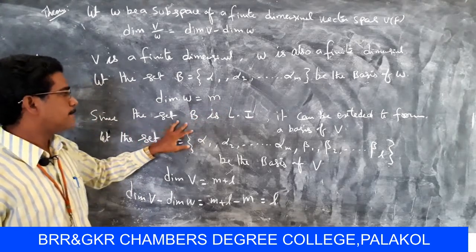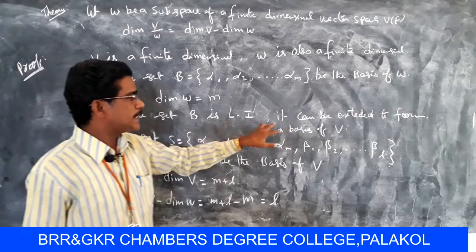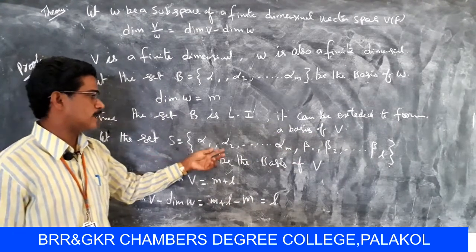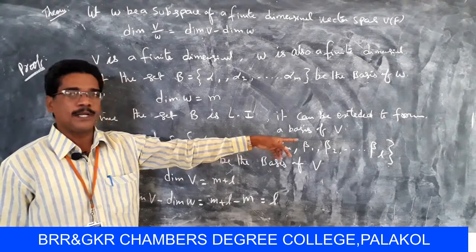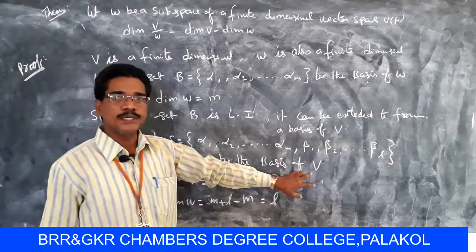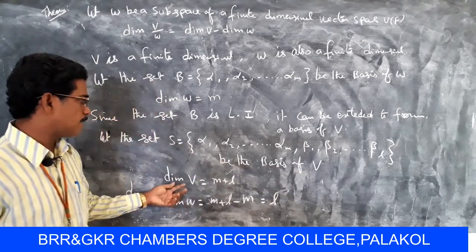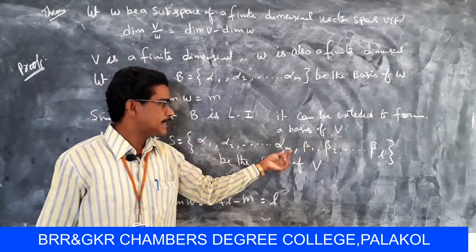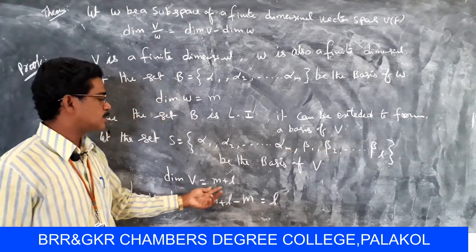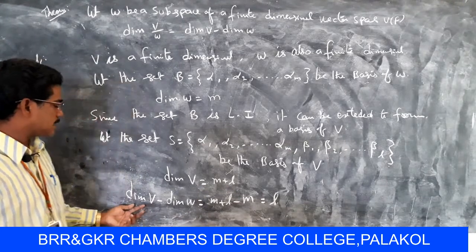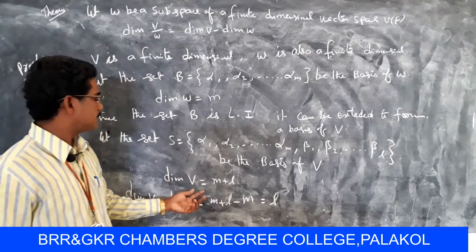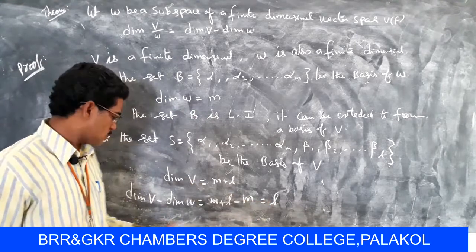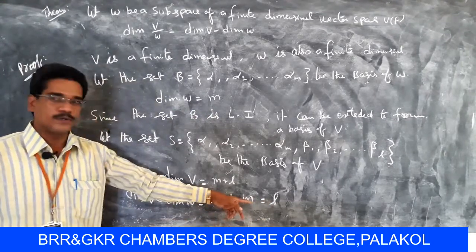Next, since the set B is linearly independent, it can be extended to form a basis of V. Let the set S equal to alpha 1, alpha 2, so on alpha m, beta 1, beta 2, so on beta L be the basis of V. Then dimension V equals m plus L. So finally dimension V minus dimension W equals m plus L minus m, which is L.